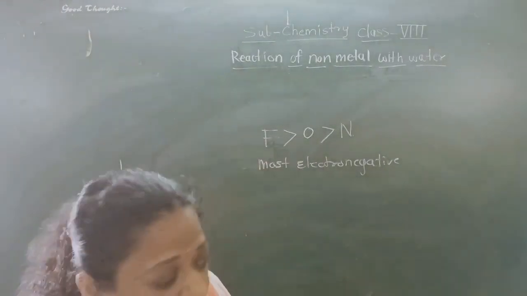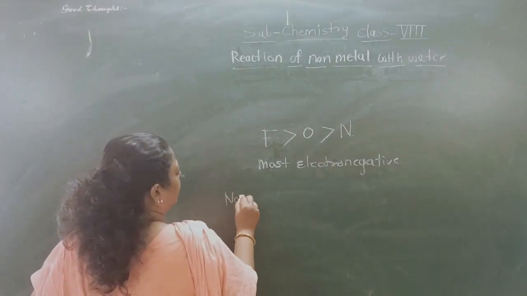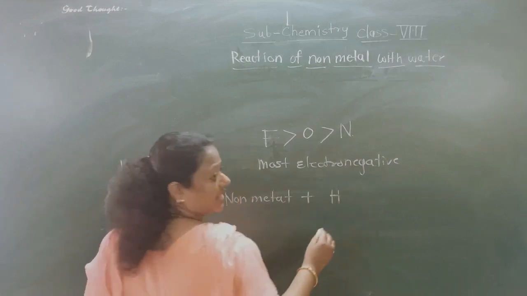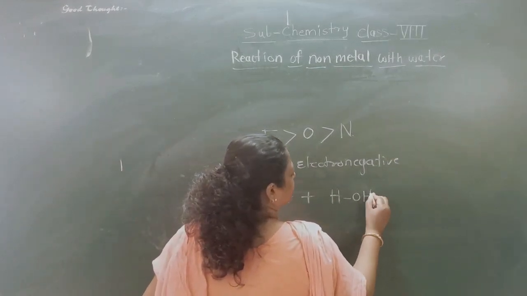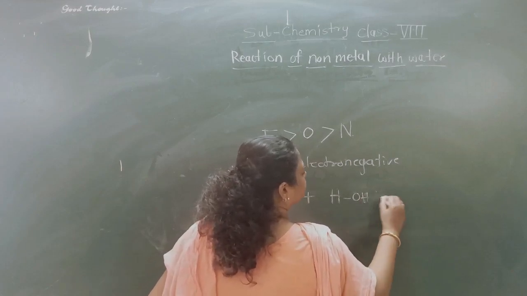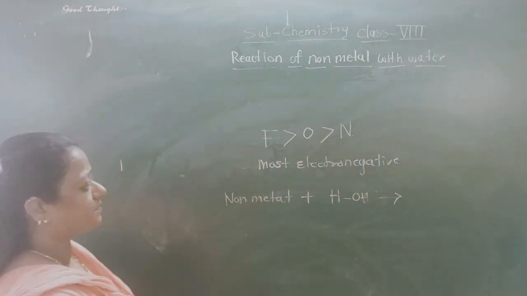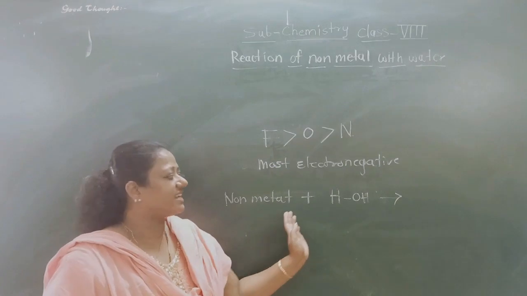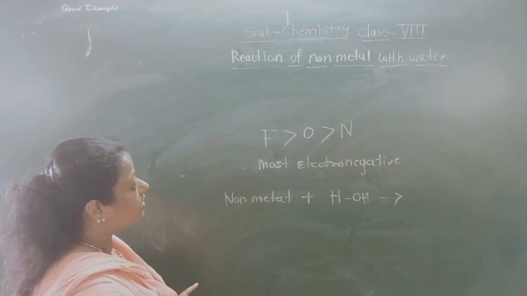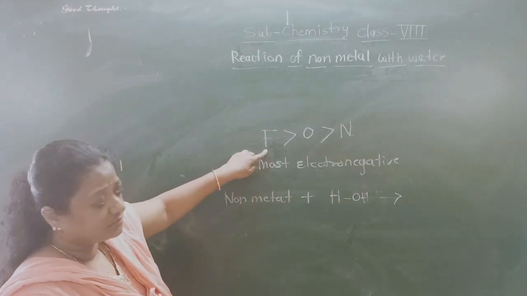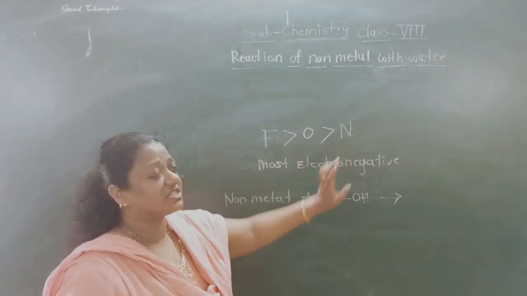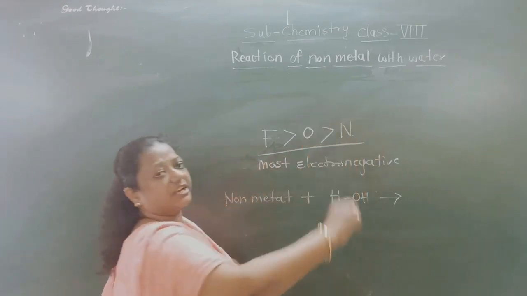See, student, if we take any non-metal and try to react it with water, now I am writing water like this, HOH, okay? Then what happens, student? This reaction is not possible. A non-metal reacting with water is not possible because, as I said, fluorine is the most electronegative, oxygen is moderately reactive compared to other non-metals, and nitrogen is the third. But these three are the most electronegative elements.